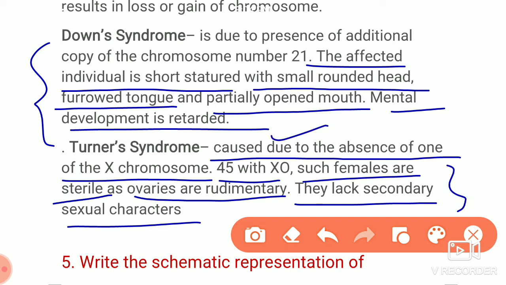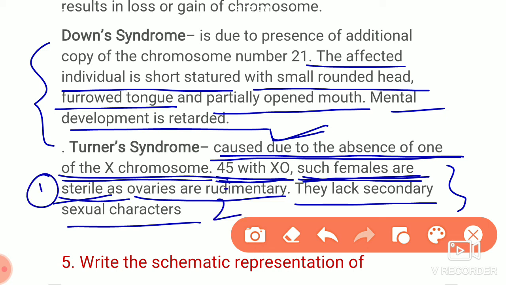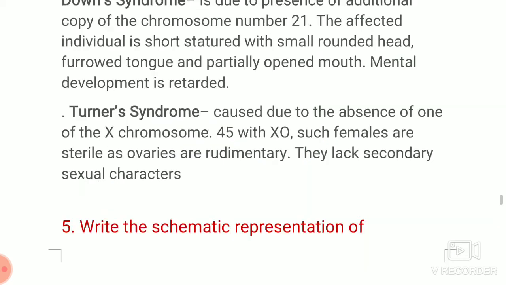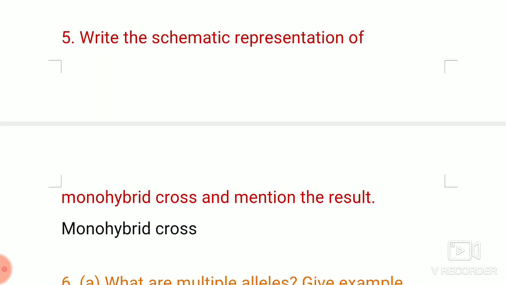First you have to write what it is and why it is caused. It is caused due to the absence of one X chromosome, right? Then you have to write the karyotype. Then the symptoms, how it will be identified. Here they are sterile, 1 point. Ovaries are rudimentary, 2nd point. They lack the secondary sexual characters, that is the 3rd point. These are the symptoms. The next is